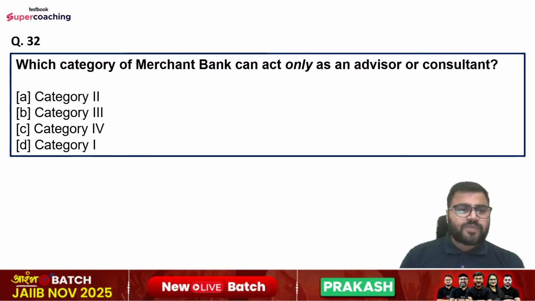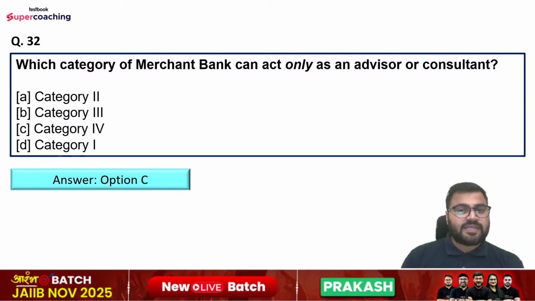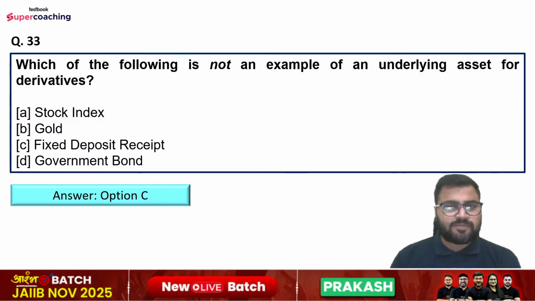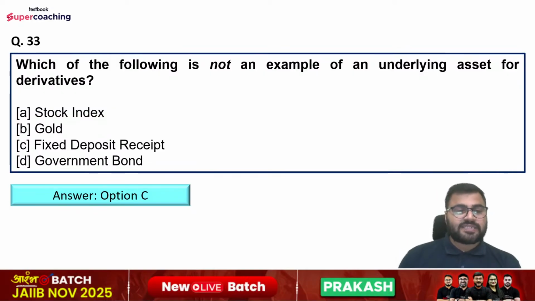Question number 32. Which category of merchant bank can act only as an advisor or consultant? Options are category second, category third, category fourth, or category first. What is the right answer, guys? Right answer is option number C, that is category fourth, merchant bank. Then further, which of the following is not an example of an underlying asset for derivatives? Options are stock index, gold, fixed deposit receipt, and government bond. So right answer is option number C, that is fixed deposit receipt is not an underlying asset for derivatives.